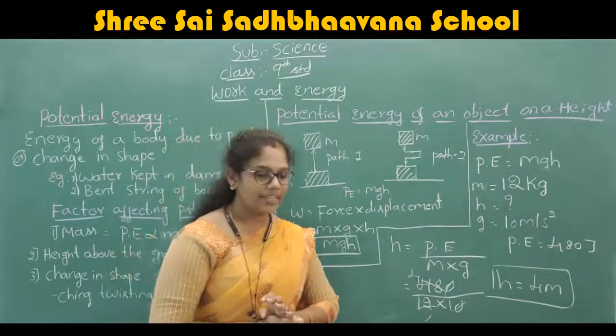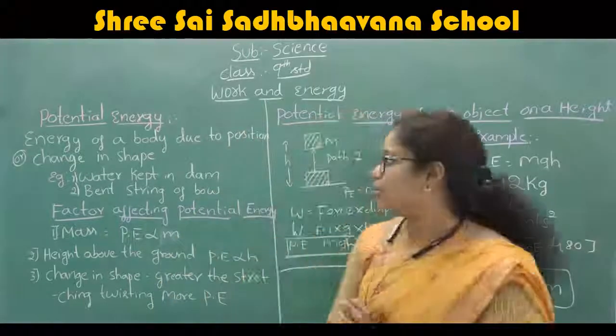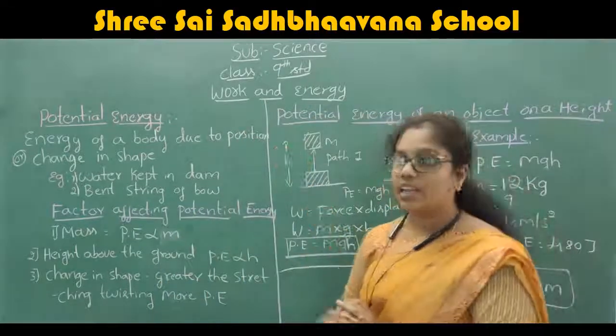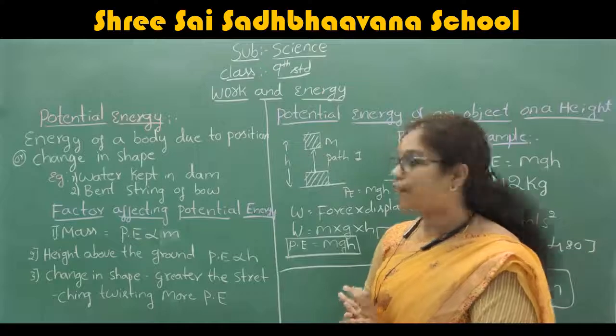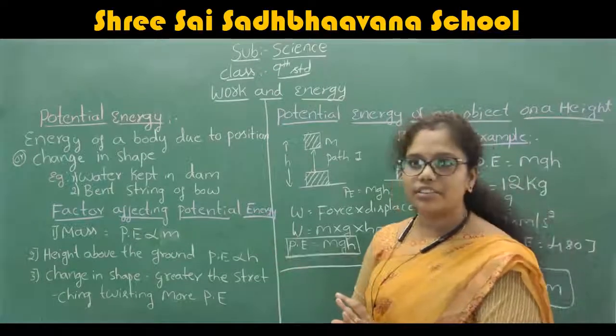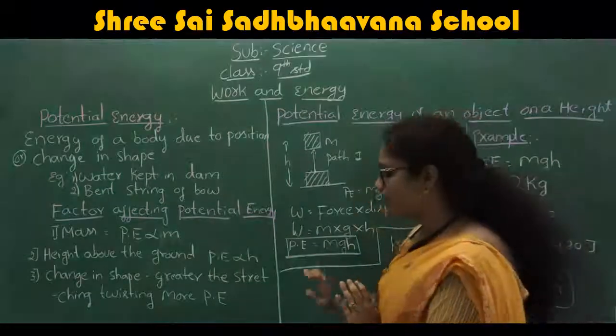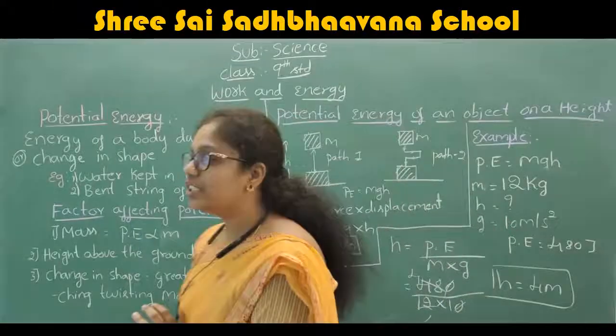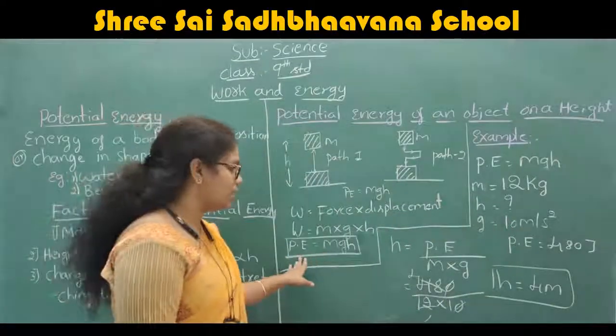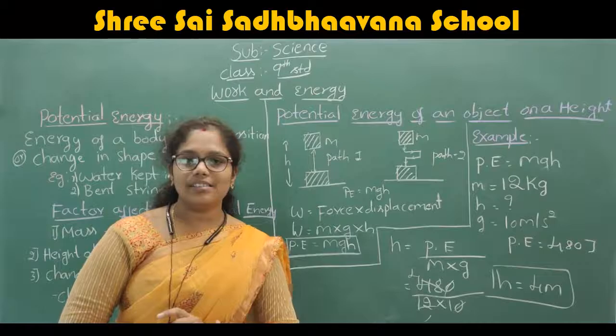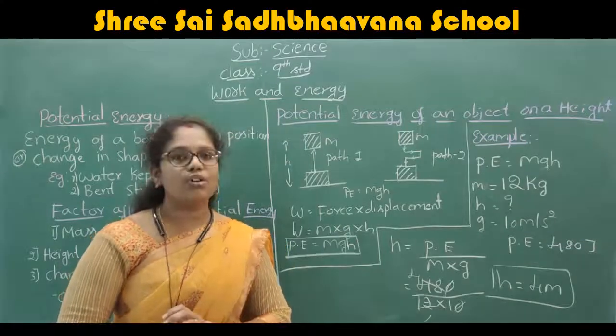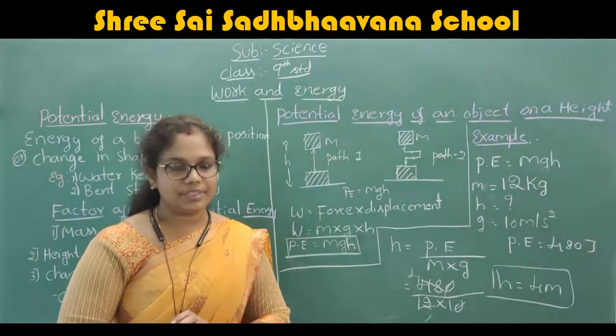Okay, what did we discuss today in the class? We discussed the definition, examples, factors affecting potential energy, and also the formula, how we derive the formula for potential energy, and we discussed 2 examples to solve for potential energy.